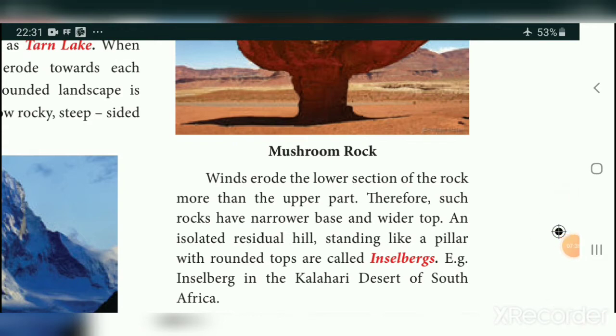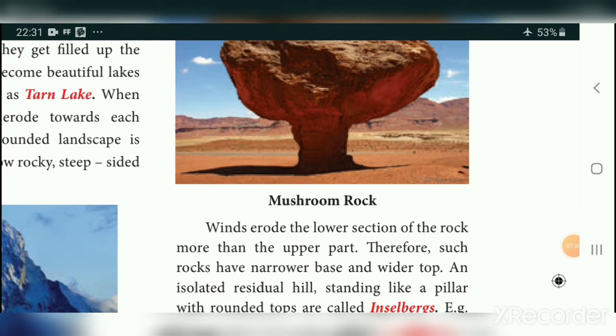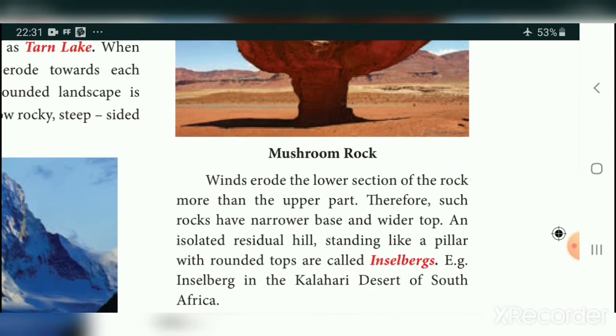Winds erode the lower section of the rock more than the upper part. Here the bottom of the rock is made up of soft material, so it easily gets eroded. The upper part is made up of hard rock, so it is not eroding. So the upper part is broad and the lower part becomes narrow. It looks like a mushroom. Therefore such rocks have a narrower base and wider top.